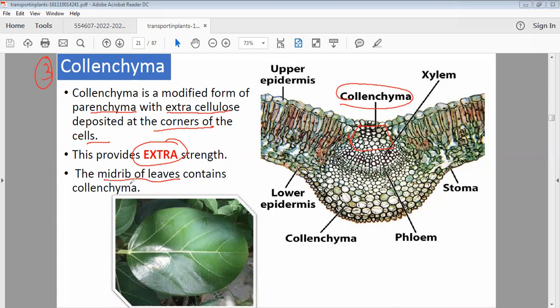The midrib of leaves usually contains collenchyma. Like coriander at home, when you cut it, the midrib is very strong. That part I just highlighted acts as collenchyma near the midrib. It provides extra strength.